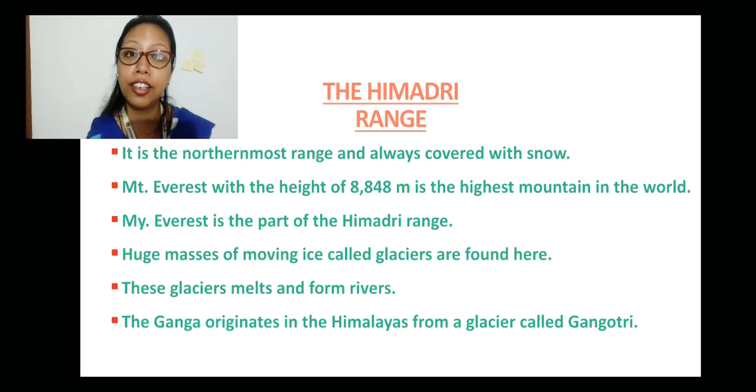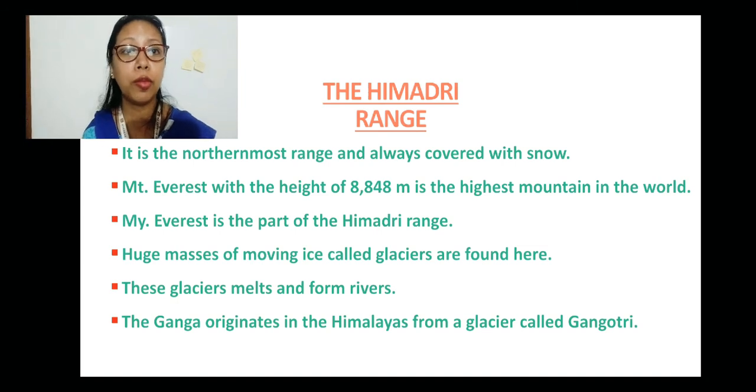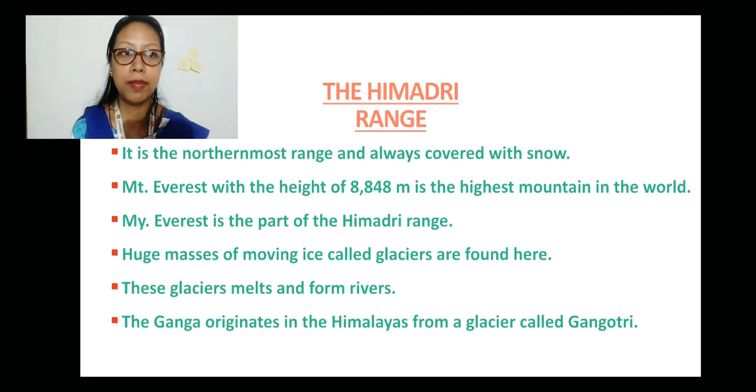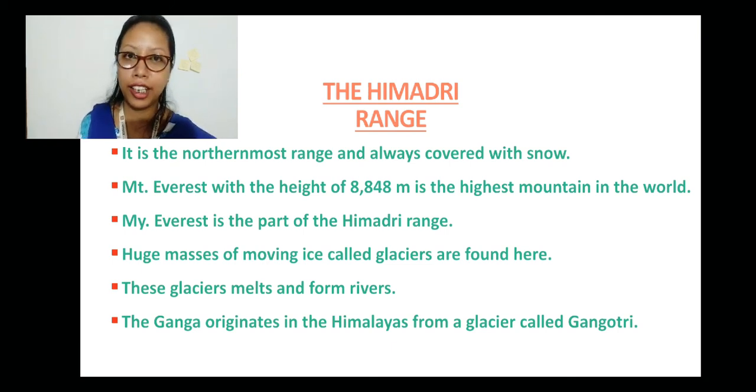As you can see here, Himadri is the northernmost range and always covered with snow. This range is the highest of the three ranges, and that's why most of the mountains are covered with snow. Mount Everest, with a height of 8,848 meters, is the highest mountain in the world. Just remember the number. Mount Everest is part of the Himadri range.